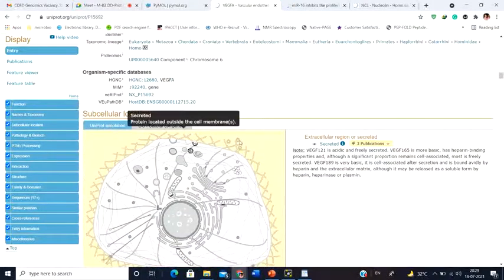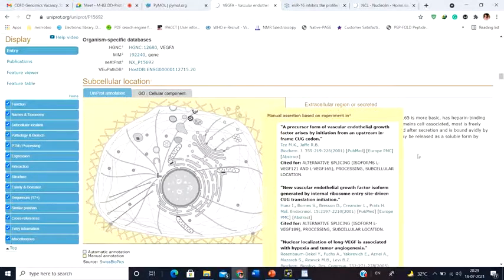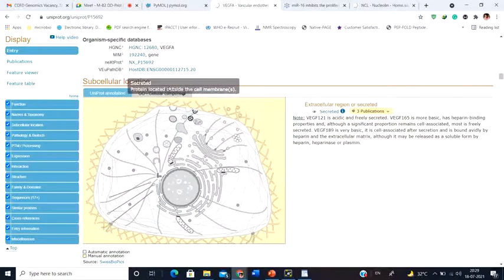Next, you get to see the subcellular localization. That is where this particular protein is present. Some proteins are present in cytosol, some in nucleus, some in mitochondria. But this particular protein is a secreted protein. Obviously, because this is a growth factor, it has to be secreted, right? And for this, you have 3 publications that cater to this particular need. Yes, it's a secreted protein. That's why you see that the outside of the cell is made in a pink or a cream color, right? So this is to say that this particular protein is not present in the cell. This is expressed outside, a secreted protein.